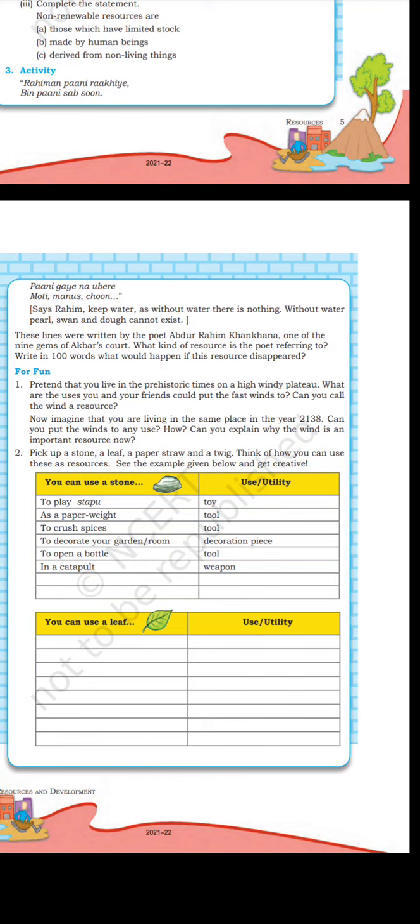Pick up a stone, a leaf, a paper, a straw, and a twig. Think of how you can use these as resources. See the example given below and get creative. You can use a stone. Use: utility. To play stapu, toy. As a paperweight, tool. To crush pieces, tool. To decorate your garden and room, decoration piece. To open a bottle, tool. In a catapult, weapon. You can use a leaf. Use: utility.